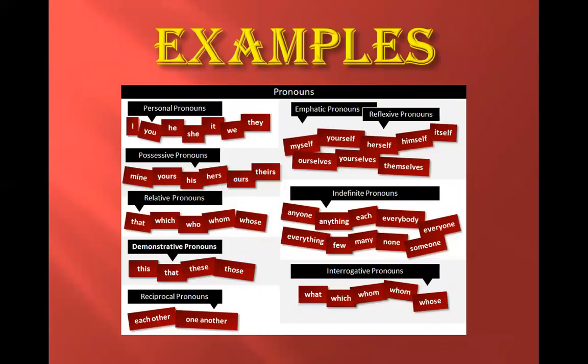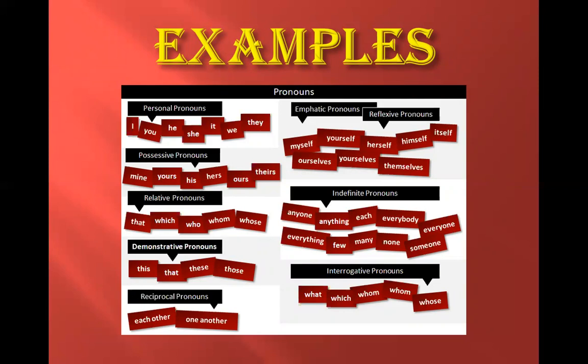These are some of the examples of the pronouns that we talked about. First one is personal pronoun: I, you, he, it. Possessive pronoun: my, yours, hers, theirs. Relative pronoun: that, which, who, whom, whose. Demonstrative pronoun: this, that, these, those. Reciprocal pronoun: each other, one another. Emphatic pronouns or reflexive pronouns: myself, yourself, herself, himself.